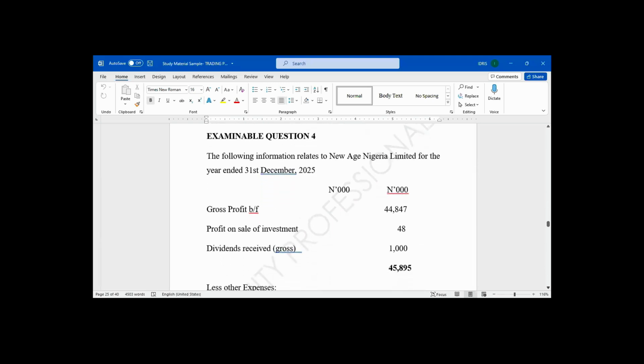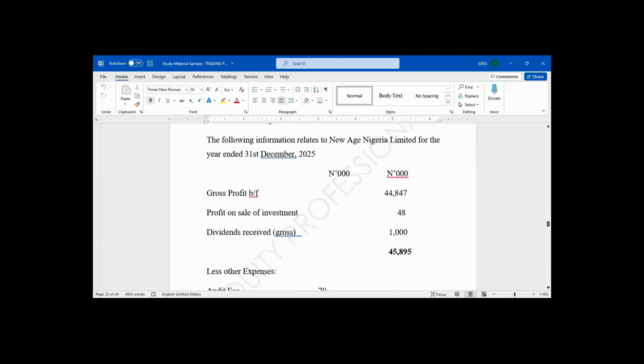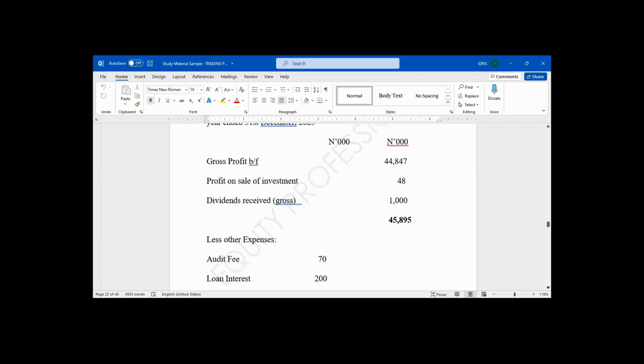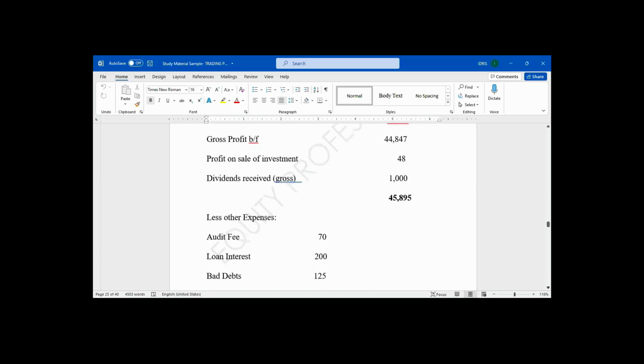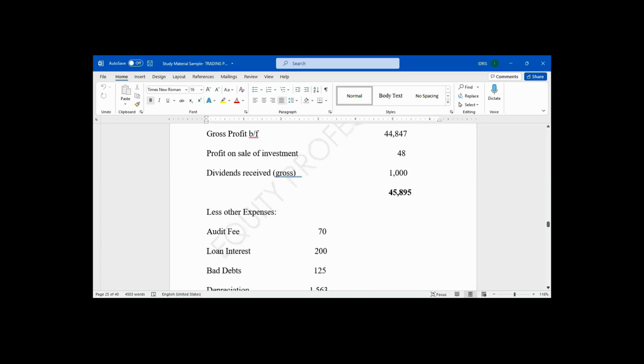The following information relates to New Age Nigeria Limited for the year ended 31st December 2025. Gross profit, profit on sale of investment, dividend received. The total income is 45,895,000.